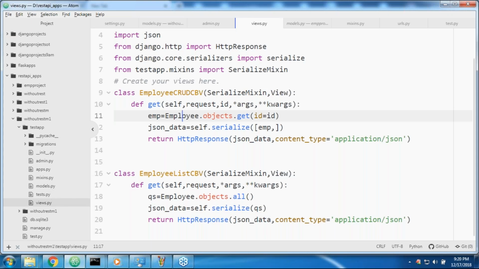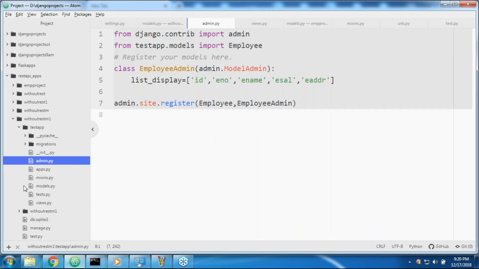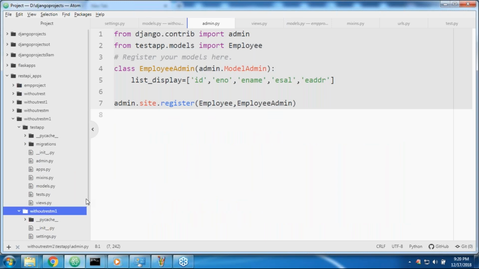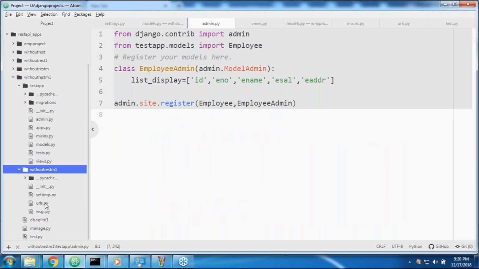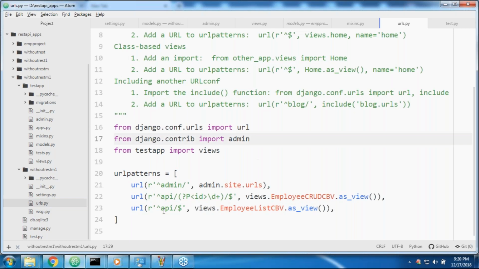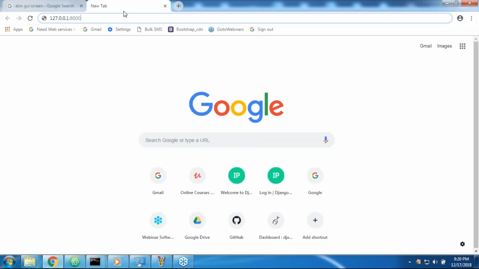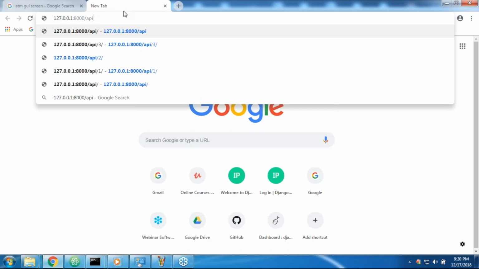Do you know where the URL patterns are available? Okay, let me check the URL patterns. Here, without REST, this is the test app functionality. Next, URL patterns are there. What is the URL pattern? Slash API is the URL pattern. Don't worry, sir, it is a normal URL pattern. That's all.